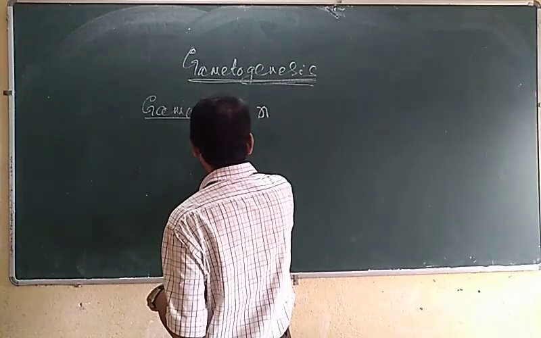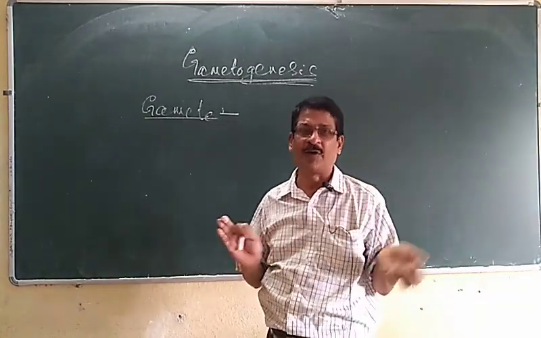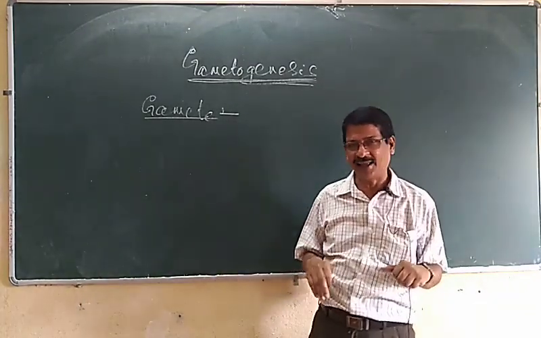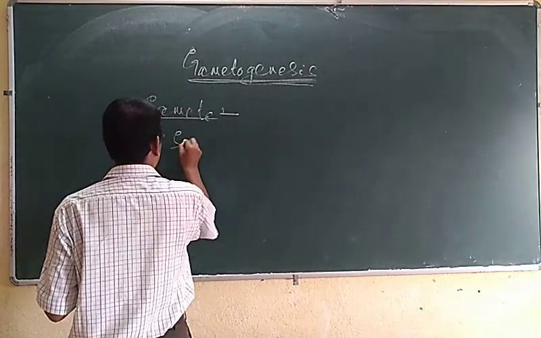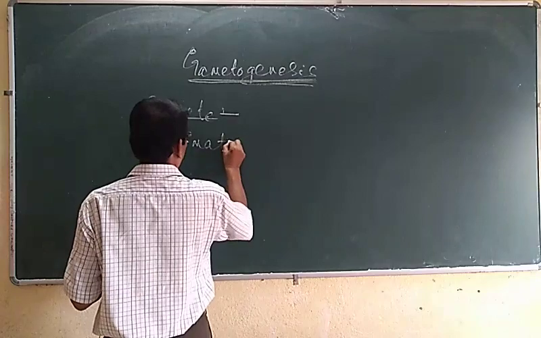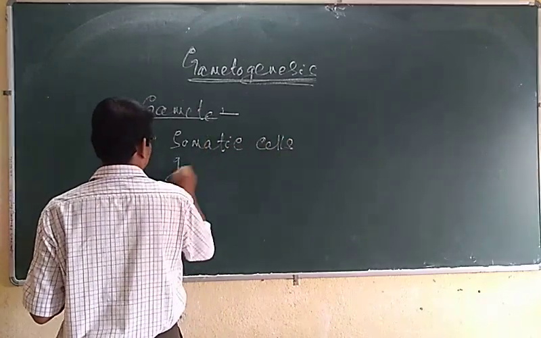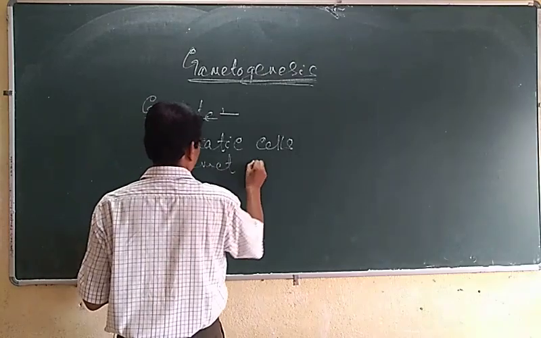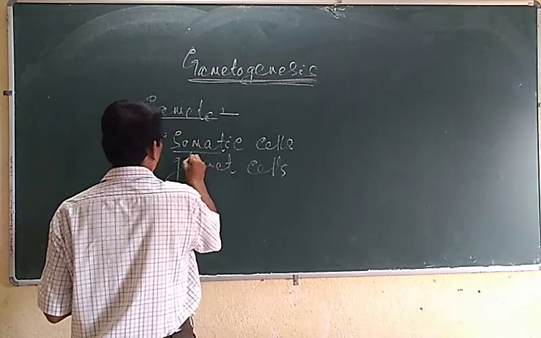In our body there are two types of cells: somatic cells and gamete cells. Soma means body.